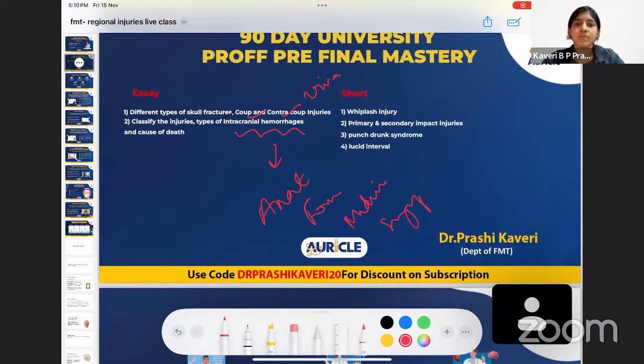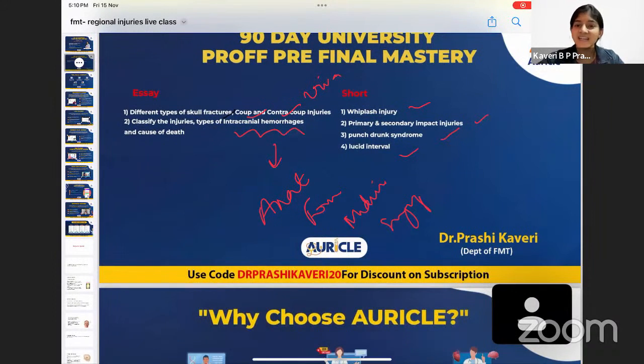Coming to shorts, we need to know about whiplash injury. We need to know about primary and secondary impact injuries, punch drunk syndrome, and also lucid interval. So we're discussing all these. So dive in and let's get started.